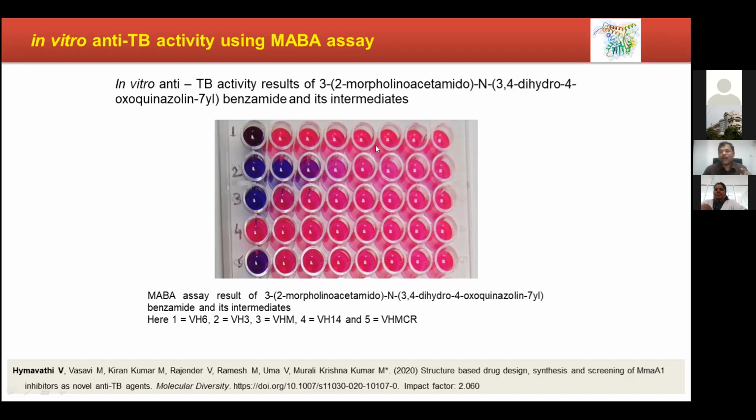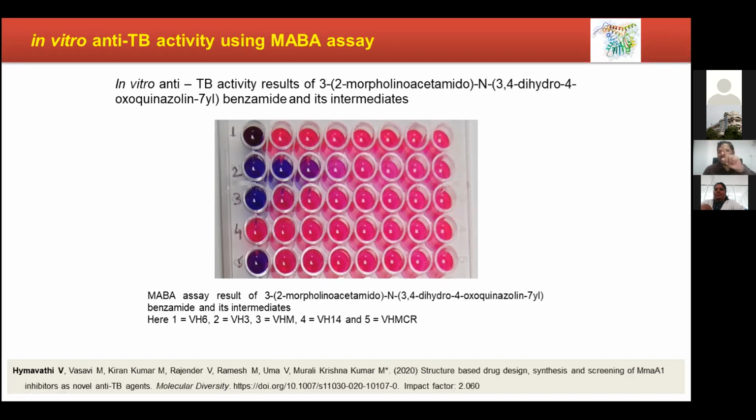But we got our concepts correct, and our proof of concept has established that MMEA1 can be used as a drug target. And we got it published in Molecular Diversity. Let's say you don't have this CAD work, and you have simply synthesized and screened for MTB work. Then journals will not accept it normally.